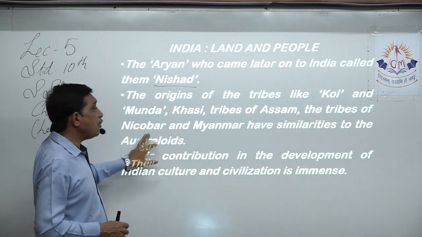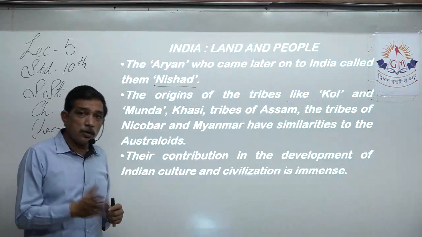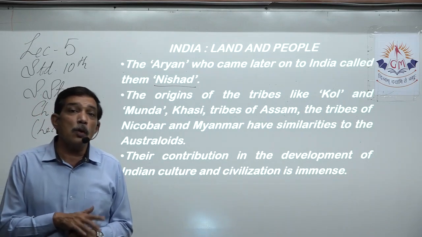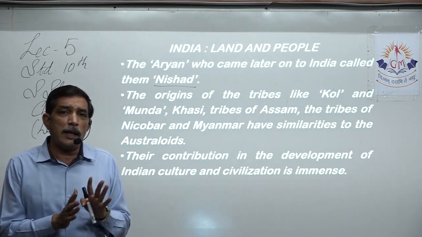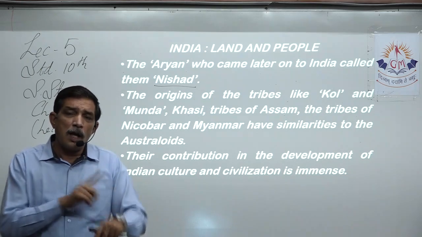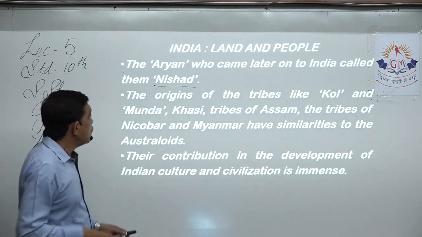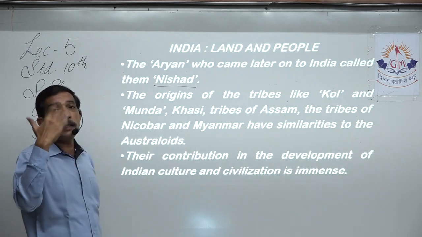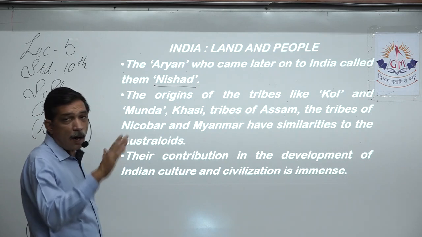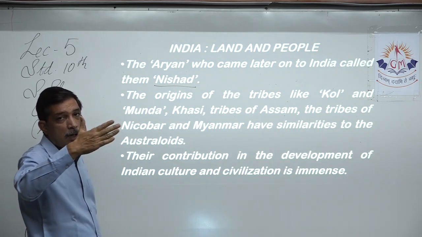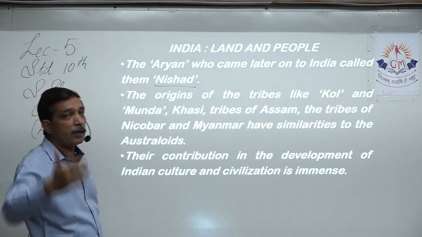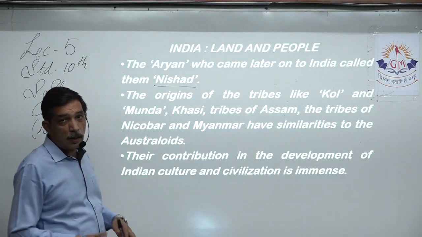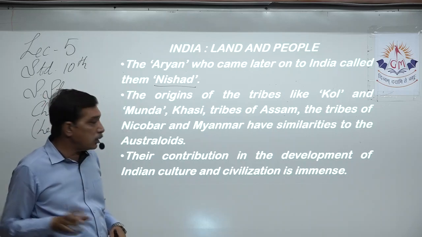Khasi tribes of Assam, tribes of Nicobar and Myanmar. Those who might have seen pics of the Andaman and Nicobar inhabitants, local ones, they know they look just like that: short height, dark skin color, right, broad head. So they have similarities of Nicobar. Myanmar, yesteryear's Burma. That is after Assam, the countries that start after the state of Assam. Assam has a boundary with Myanmar. All those people have similarities with Australoids. That means they came from here and settled in these parts.